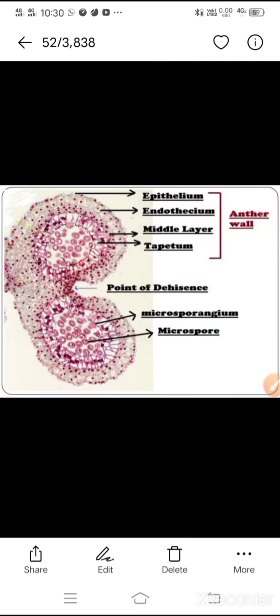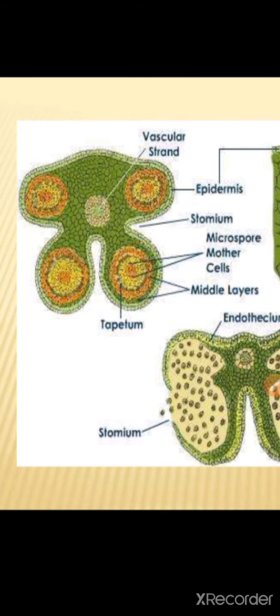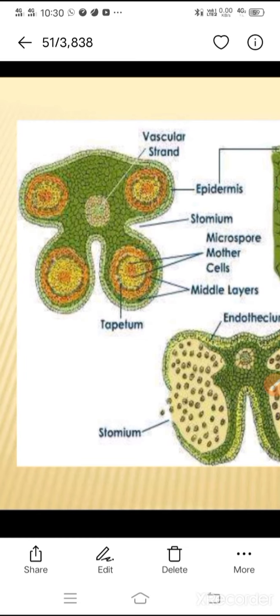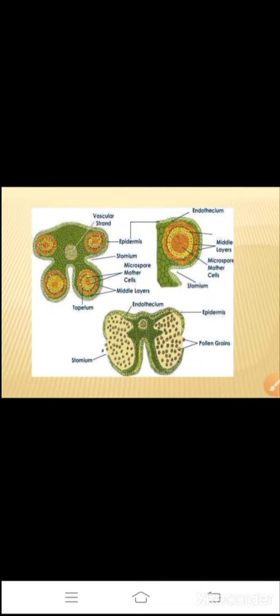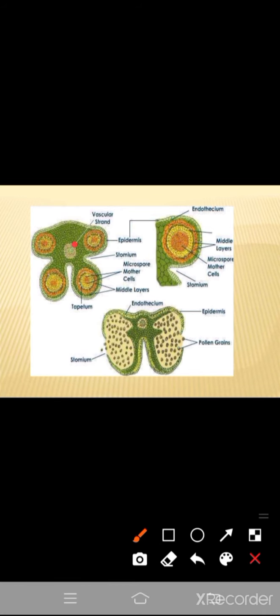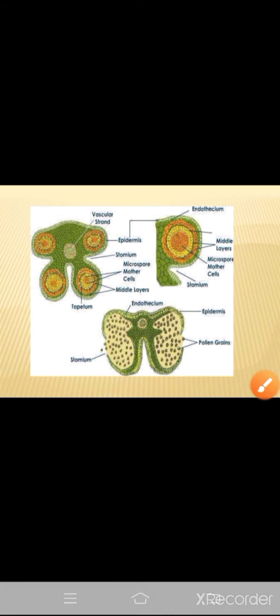So again the same structure over here. In the center you can see the connective, that is a vascular strand. The same thing: endothecium, middle layers, microspore mother cells. And inside are the pollen grains. This structure helps in microsporogenesis. What is meant by microsporogenesis? A process of development of the male gamete.